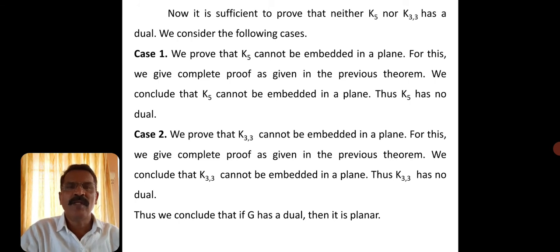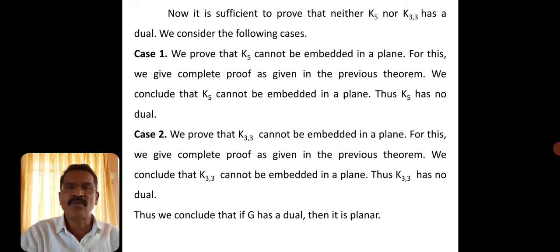In case 2, similarly, you consider Kuratowski's second graph K3,3, and we prove that K3,3 cannot be embedded in the plane. You should not say it directly; you have to prove it, as we did in the previous theorem. For this, we give the complete proof as given in the previous theorem. After that we conclude it is not possible to embed K3,3 in the plane, so K3,3 has no dual.